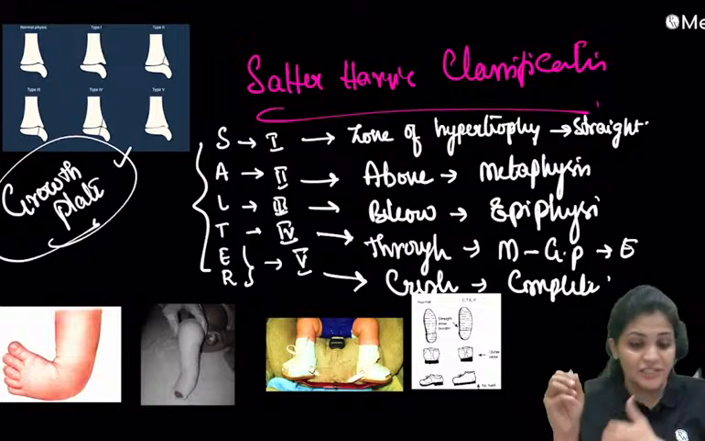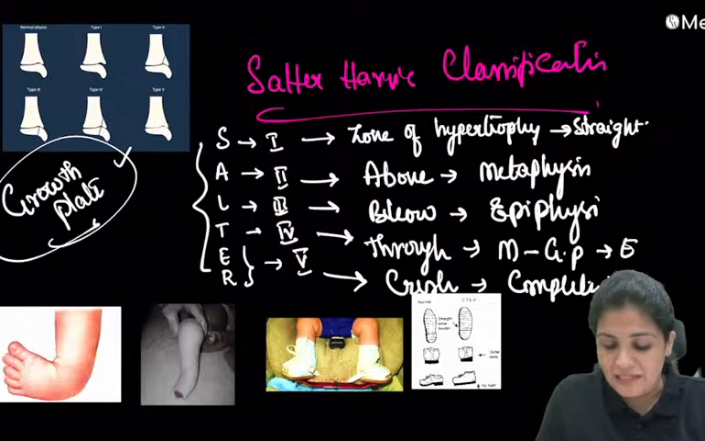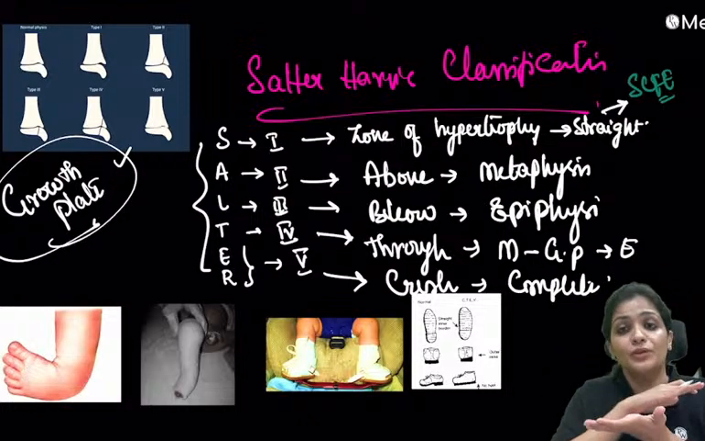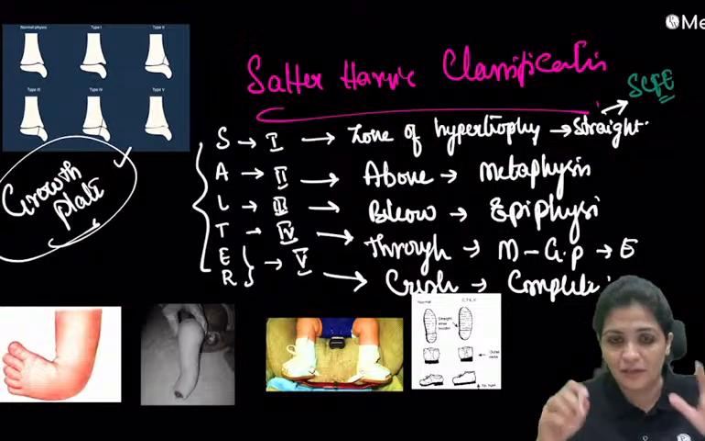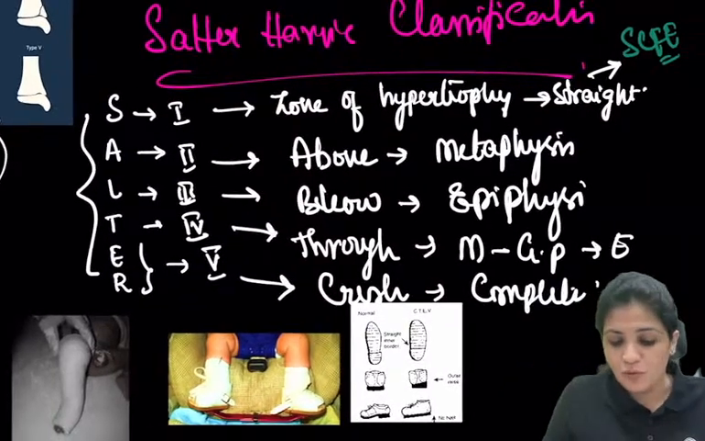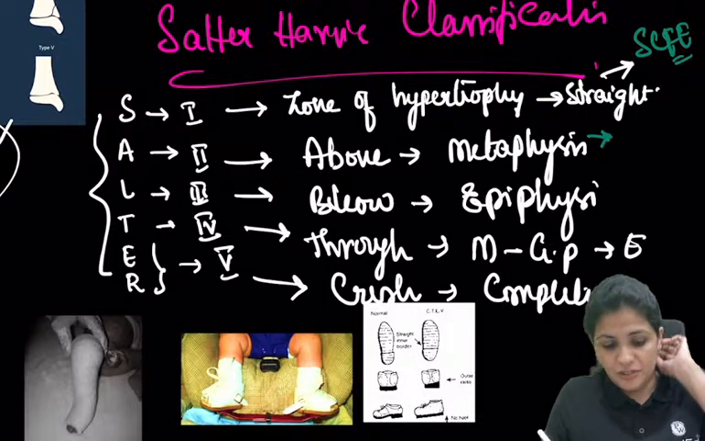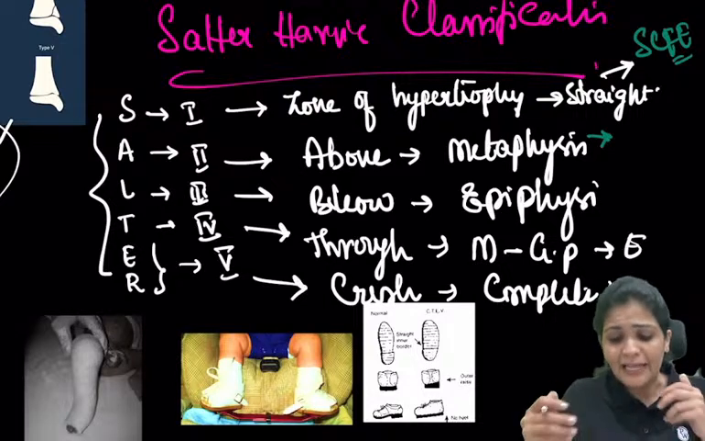So for the physeal fractures, you have to remember examples. If you remember slipped capital femoral epiphysis, that is through the zone of hypertrophy. That is type 1. And type 2, you can remember the supracondylar fracture or the lateral condylar fracture. And type 3 and 4.